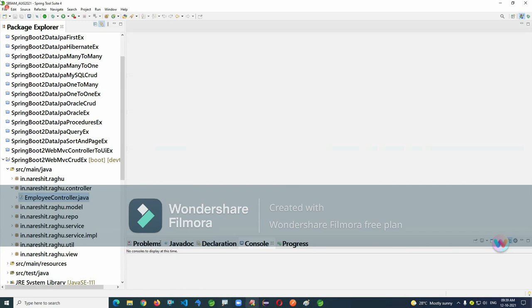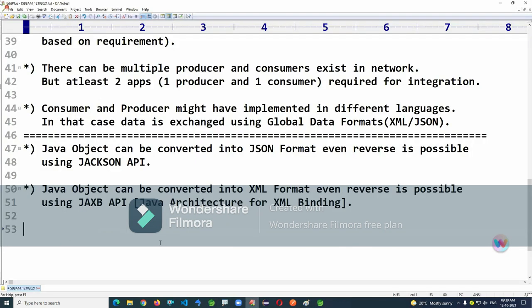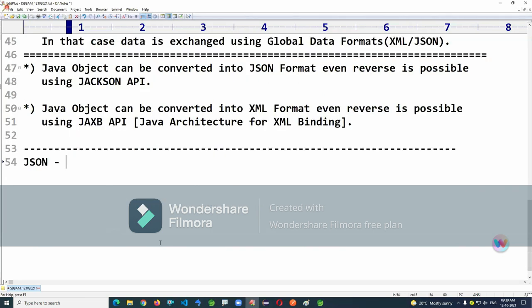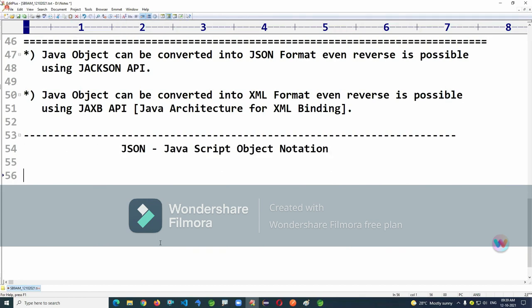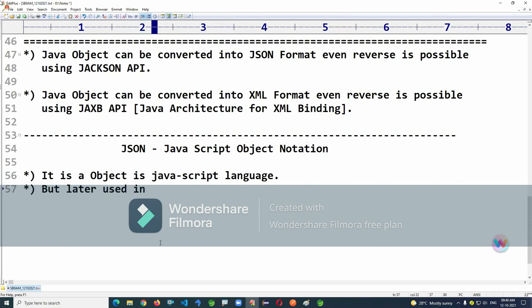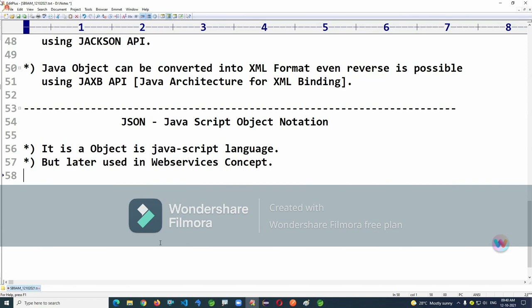First, we are going to see about JSON. JSON stands for JavaScript Object Notation. It is an object in JavaScript programming, but later used in the web services concept. It started with JavaScript, but later was integrated with other languages even.